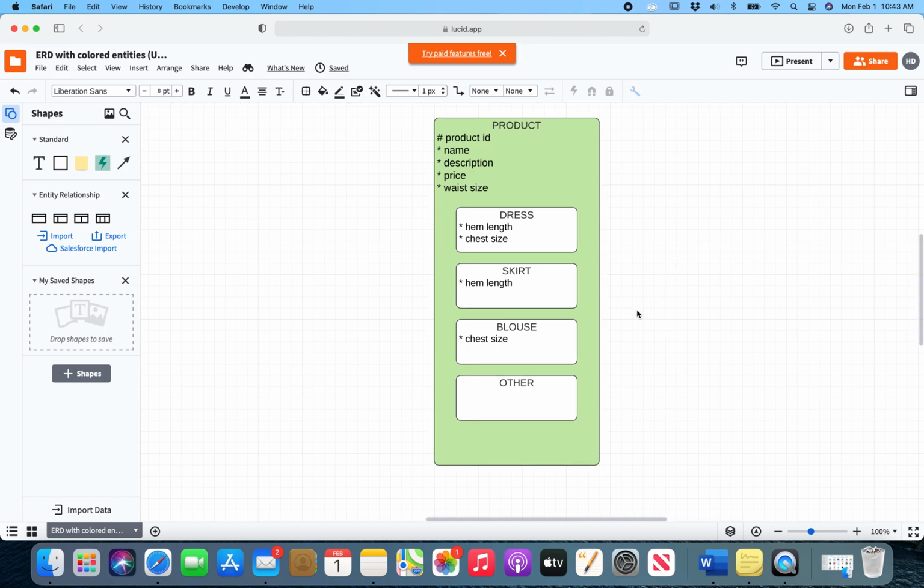And again, the attributes listed under the supertype product apply to every subtype within this supertype. But these attributes listed within the subtypes only apply to the subtypes they are listed beneath. So, dresses have a hem length and a chest size, but skirts don't have a chest size just because it's listed under dress. So, there is your complete ERD for question 5.